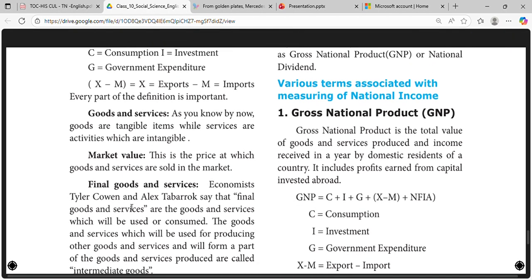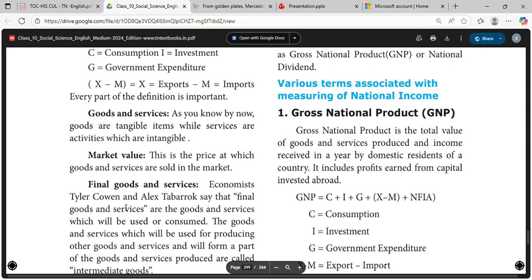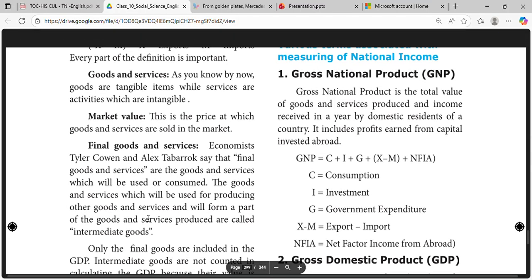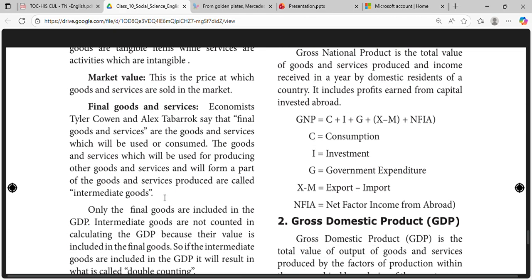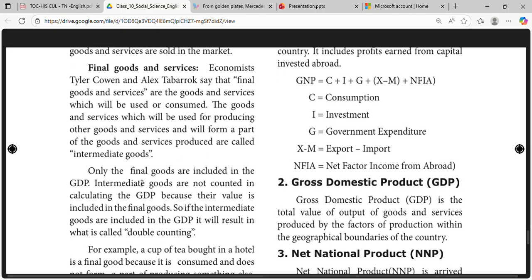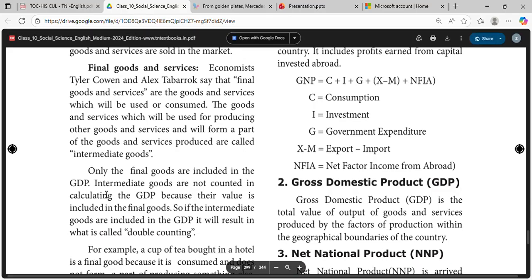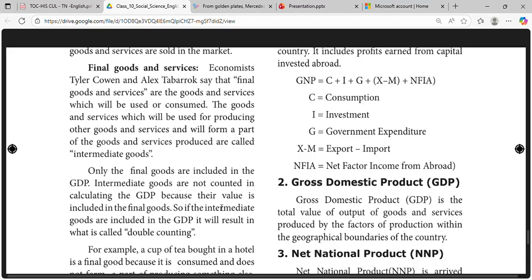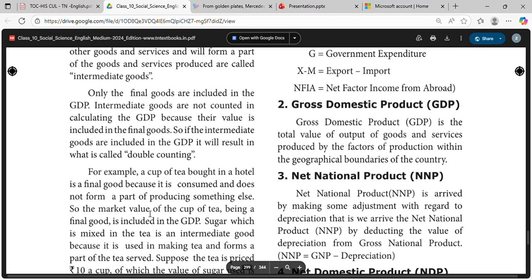Final goods and services. Economists Tyler Cowen and Alex Tabarrok say that final goods and services are the goods and services which are to be used or consumed. The goods and services which will be used for producing other goods and services are called intermediate goods. Only the final goods are included in the GDP. Intermediate goods are not counted in calculating the GDP because their value is included in the final goods. So if the intermediate goods are included in GDP, it will result in what is called double counting.